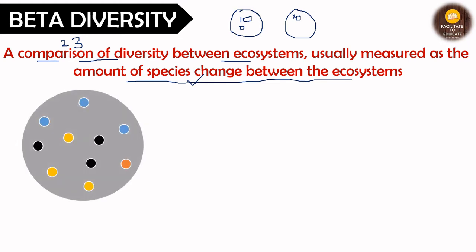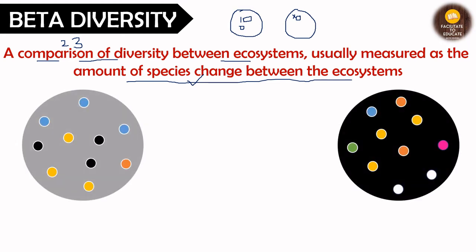So this is ecosystem 1 and this is ecosystem 2, right? The gray colored one is 1 and this is 2. What we see here is that the blue colored species is present here also, and here also. So what will we do with this? We will not count this because it is not a species change. So this is cancelled. Then the yellow colored species are also there.